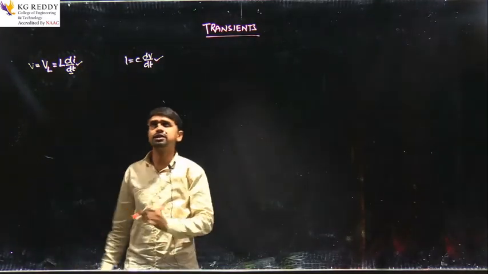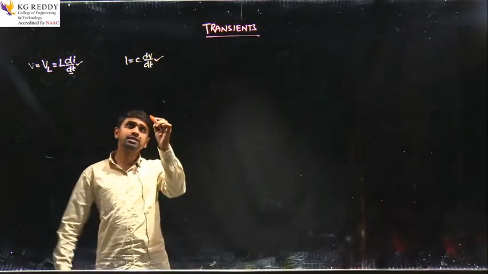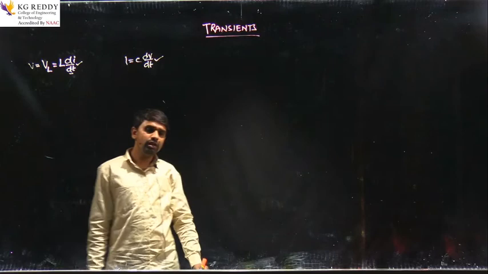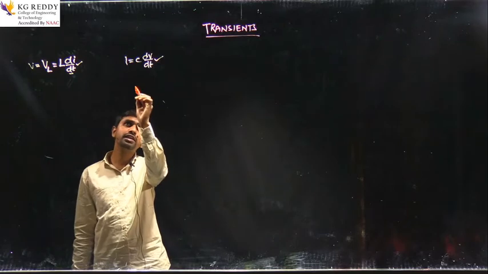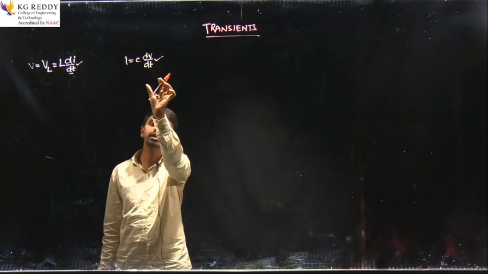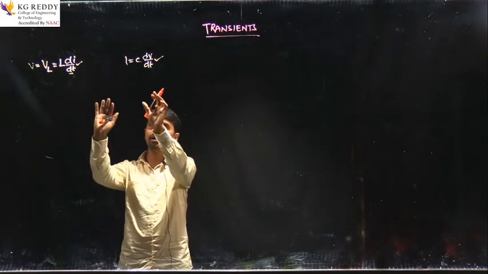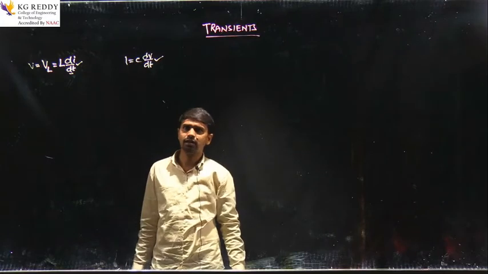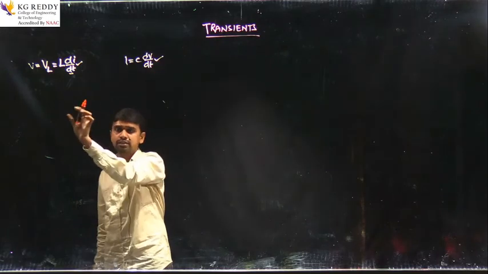Similarly, a capacitor will not allow a sudden change in the voltage, because if the voltage changes suddenly at t equal to 0, then I becomes infinite. If it allowed a sudden change of voltage across the capacitor, it would require an infinite amount of current. That's why it does not allow it. These two are the main reasons why transients occur. Now let us put these two equations in a practical network.